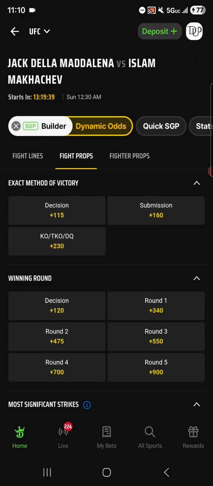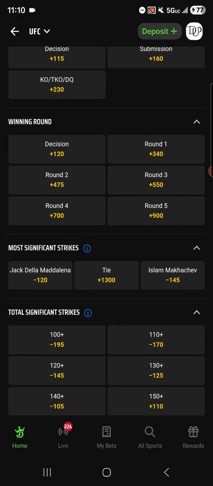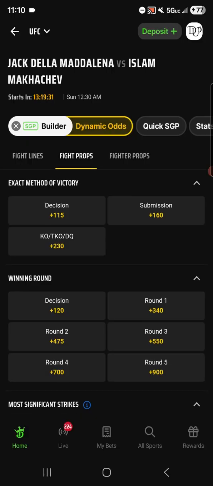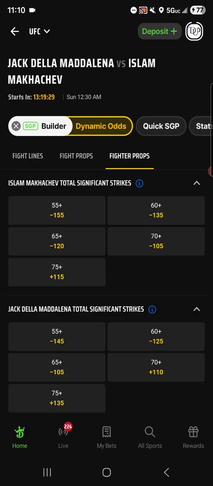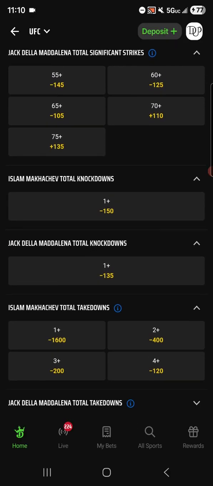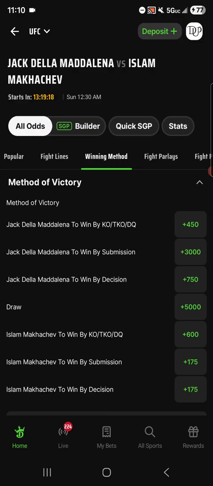You can still have your fight props with the method of victory, the winning rounds, significant strikes, takedowns, total knockdowns, right? Specific fighter props, how many strikes is each fighter going to get, how many knockdowns, how many takedowns, all that type of stuff, right? So you can kind of go crazy in there if you want.